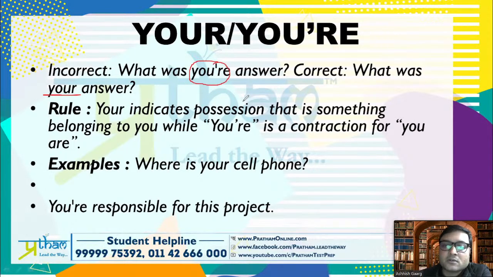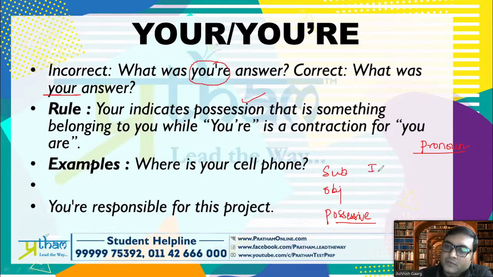So when we are referring to it, your indicates possession. Okay, so when we do pronouns, or those who have done pronouns, you know that particular table, no? So we make this particular table where we make the subjective, objective and possessive. So when we do first person I, then here we do you, here we do me, here we do again you. So we do this table that we make. There we are saying your and you are. Okay, so your comes in, ours, your, yours.